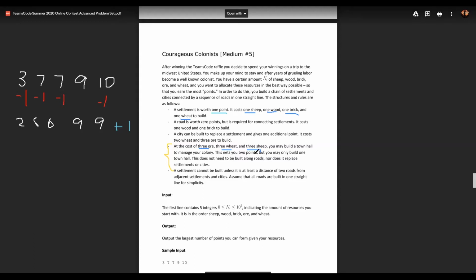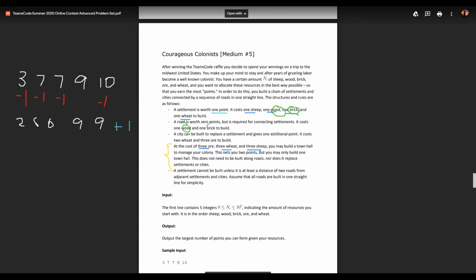Once you figure out the town hall, you got that out of the way, and now we only have to worry about settlements, cities, and roads. The key to this problem is that by trying out different possibilities, you eventually understand that it comes down to being a greedy problem, which means you just try to do as much as you can. So we can realize that the only things that take wood and brick, I'm not circling very well.